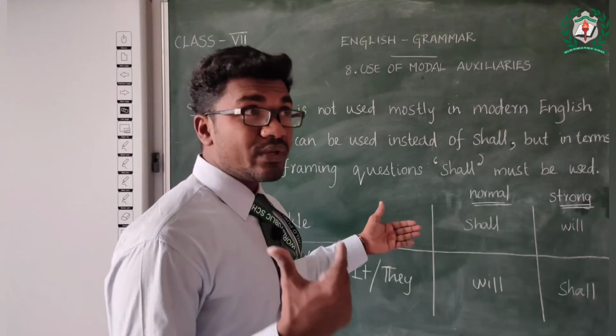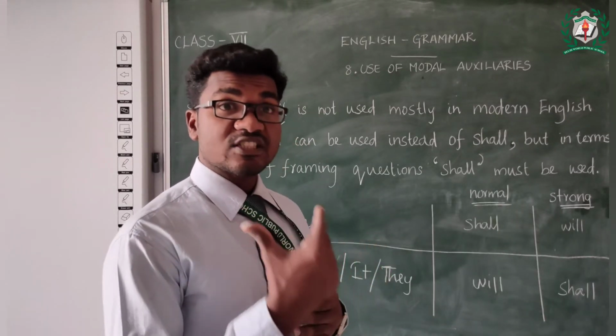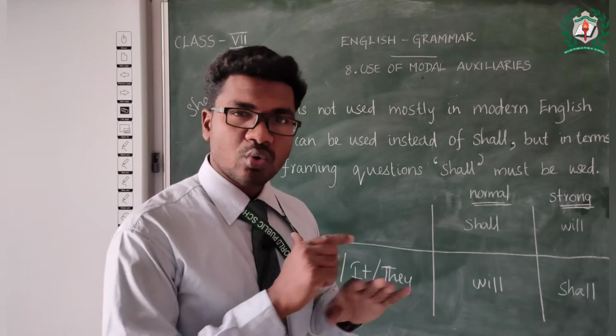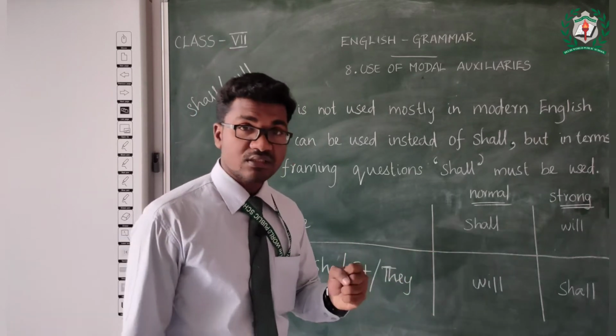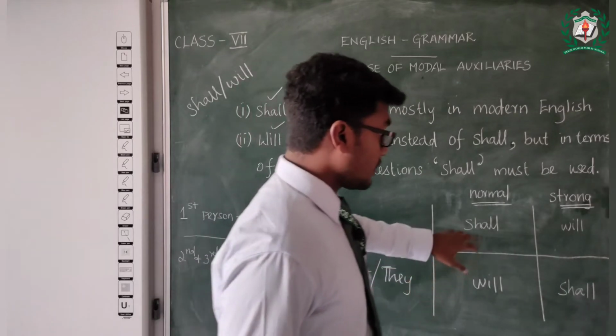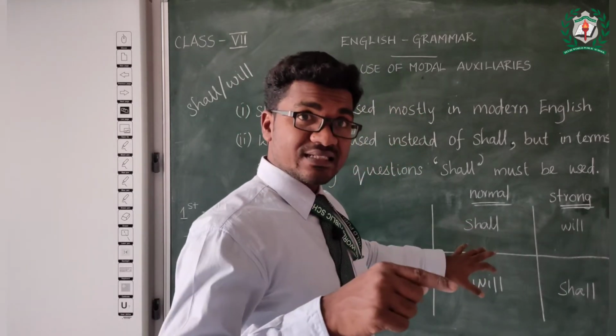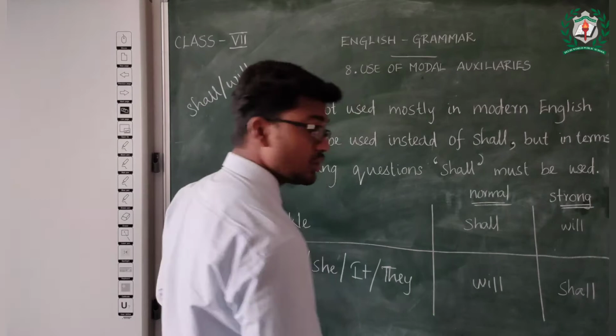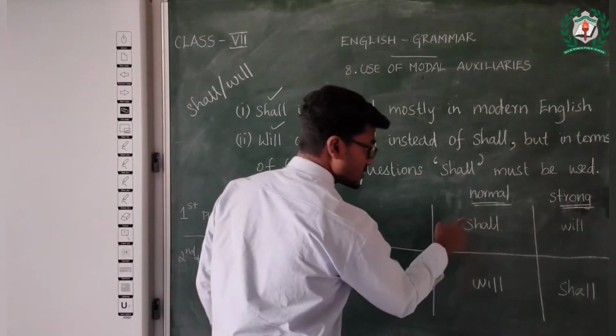This rule is applicable only for normal future sentences, when there is a plan or expectation but no determination. Determination is the strong feelings you have. So when a strong feelings sentence comes, you have to use vice versa.